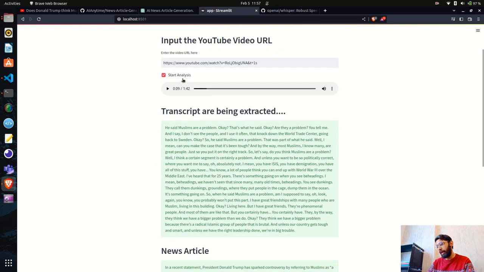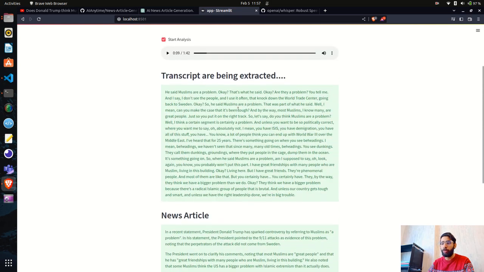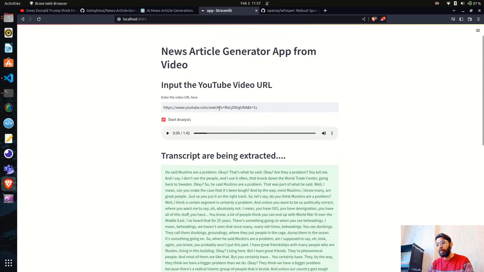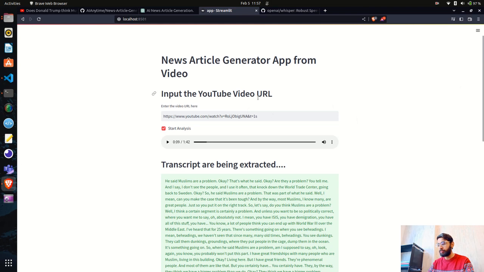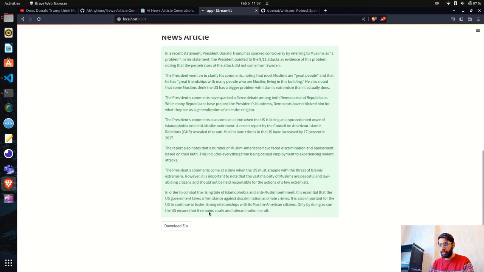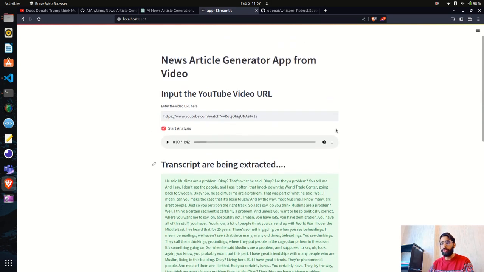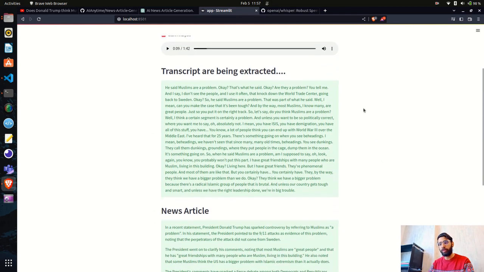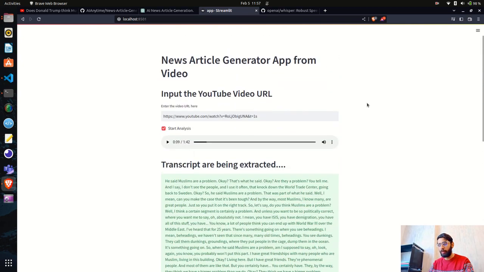If I had a button here, and when you hit this button, all your responses would be refreshed and you would not be able to get this response there. Streamlit has created something in React state or something, but I don't want that to happen. I want pure Python. So this is the start analysis. I created a checkbox, and here we have a nested button. Even if you hit the download, these responses will be here. It will not be refreshed, and you will be able to see it here. So you can also try it. I haven't gone through the latest update of Streamlit, but it's very important to handle this state.